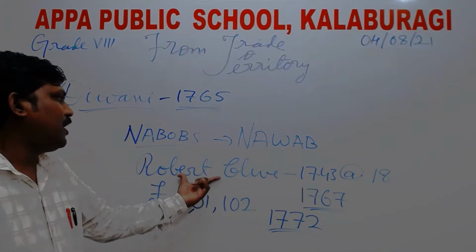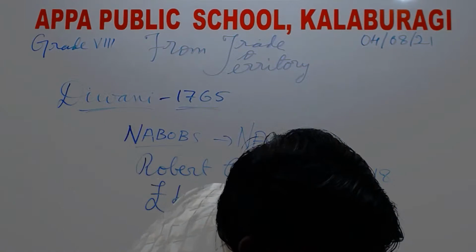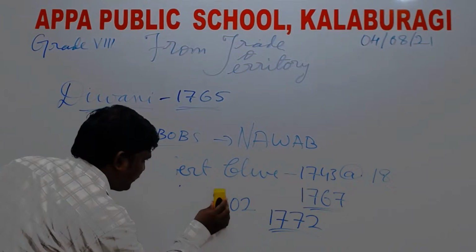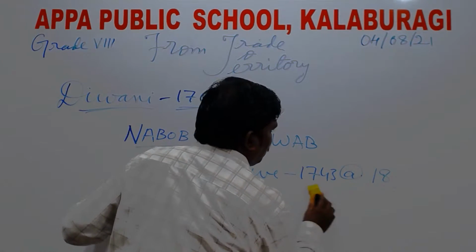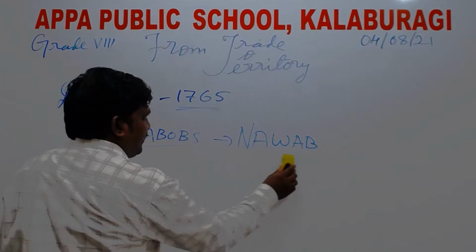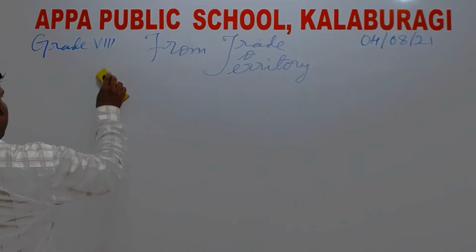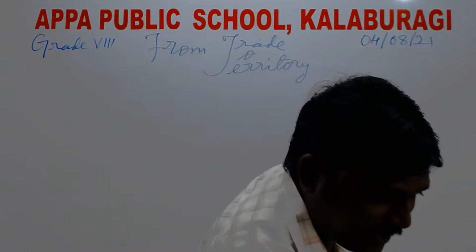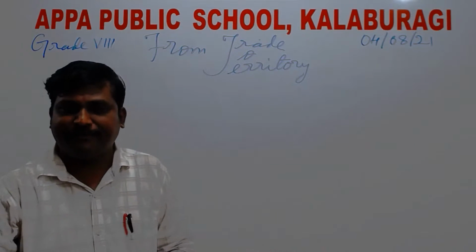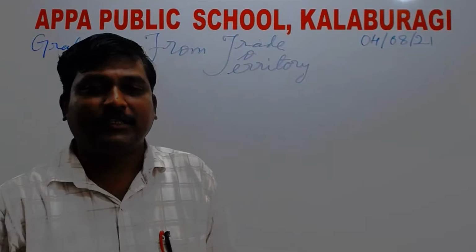This is about Robert Clive. Why did he commit suicide? Because of these charges brought by the Parliament, the government of England, though he was acquitted.